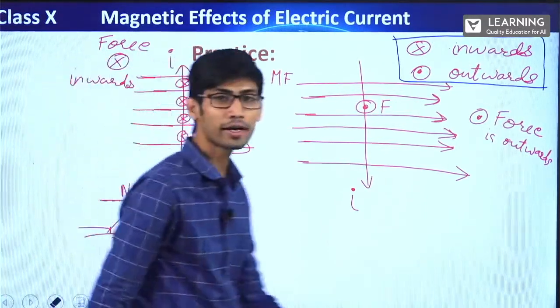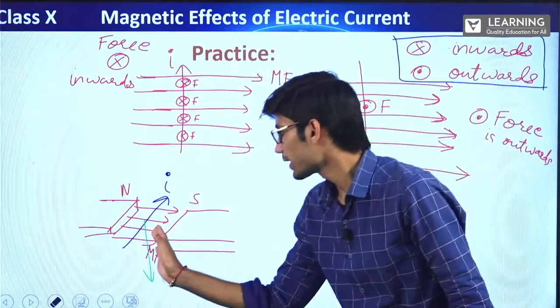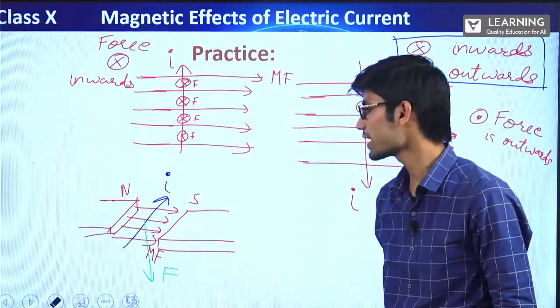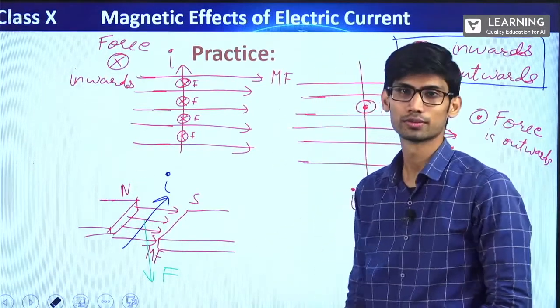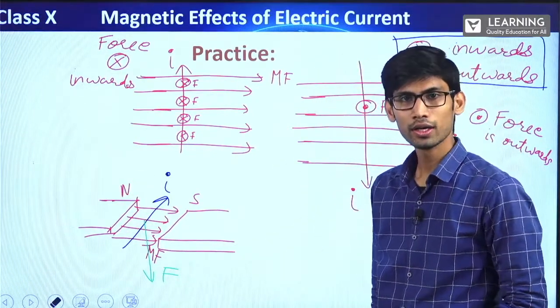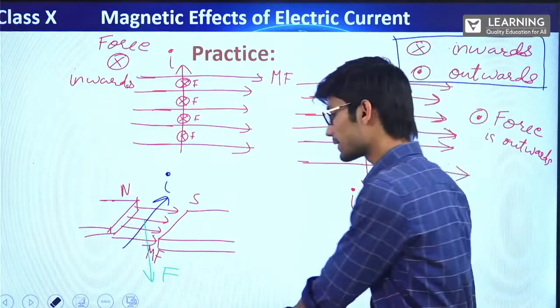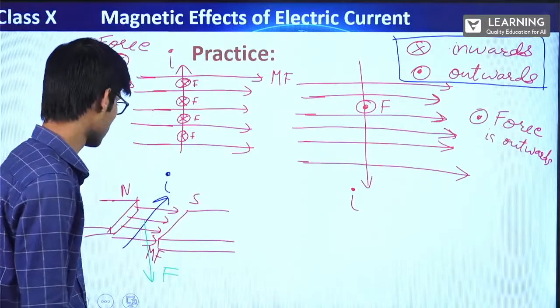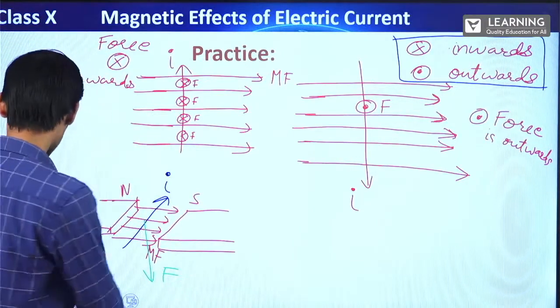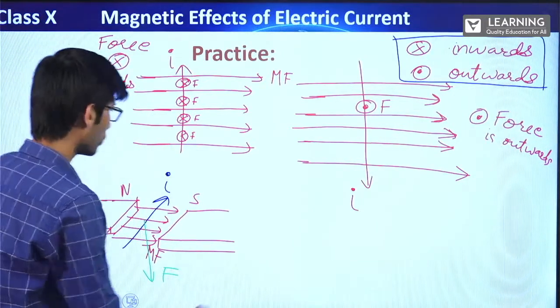Did you understand? If the current is inside, the magnetic field is in this direction, the wire will be pulled downwards. The force will be downwards. Clear? You can try with different orientations in your notebook. I am giving you a homework. Note it down. Suppose